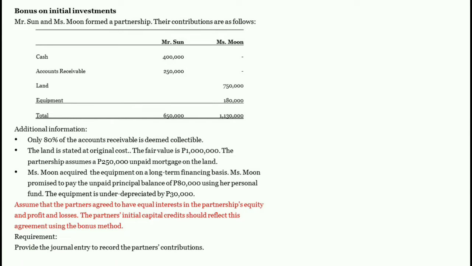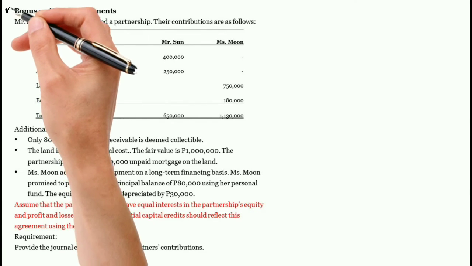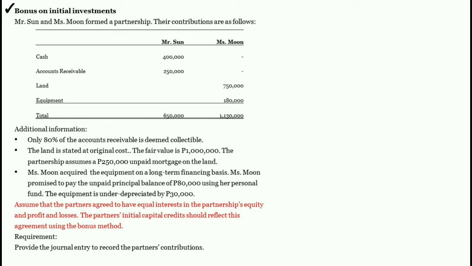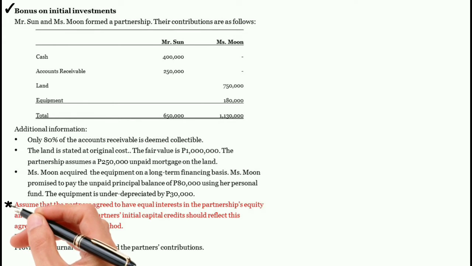Next, problem number 3. Bonus on initial investments. Here, we will still use the information provided in problem number 1. However, in this problem, there is additional information.